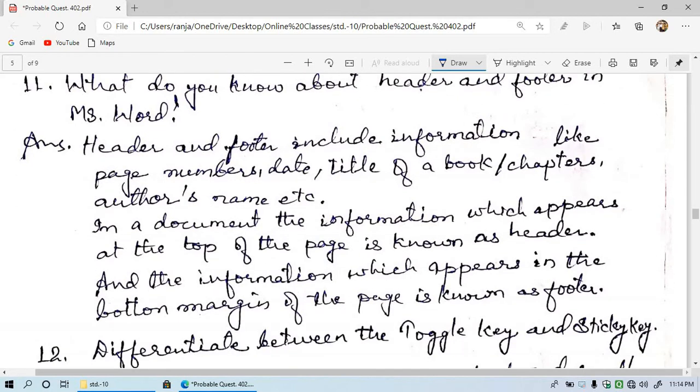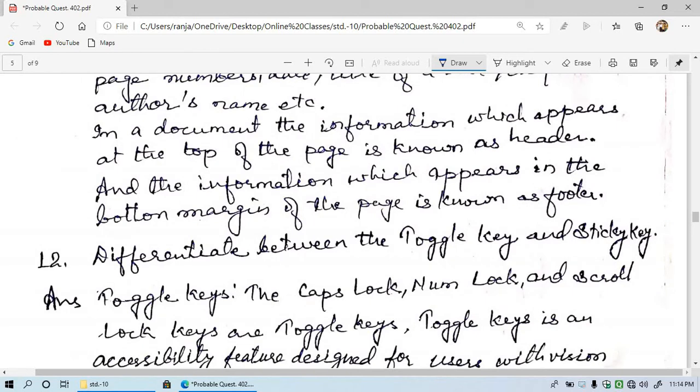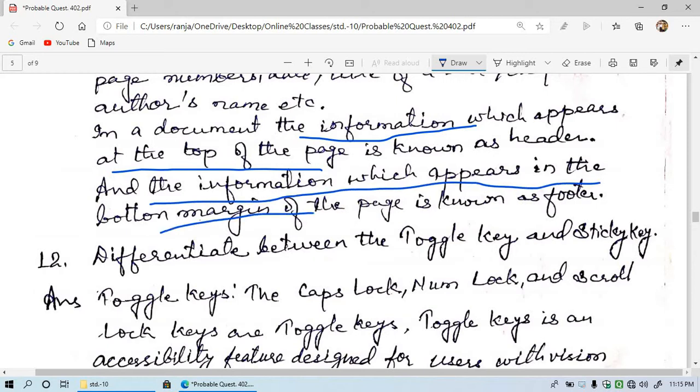Header and footers include information like page number, date, time of a book, chapter name, author's name, etc. These are the things that are written in header and footer. In a document, the information which appears at the top of the page is known as header, and the information which appears in the bottom margin of the page is known as footer.